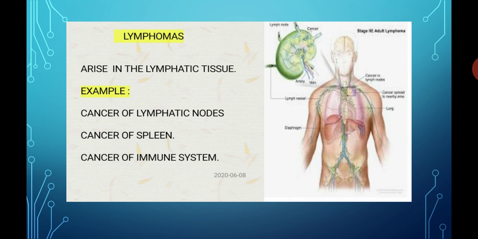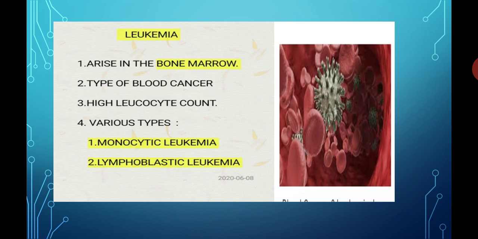Again here is your 2 marks question. Write a short note on lymphomas, or give examples of lymphomas. So examples of lymphomas: cancer of lymphatic nodes, cancer of the spleen, and cancer of the immune system. And the tissue which is affected is nothing but the lymphatic tissue. Let's start with the fourth type of cancer, which is known as leukemia.